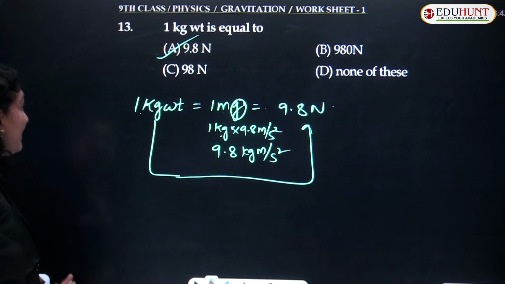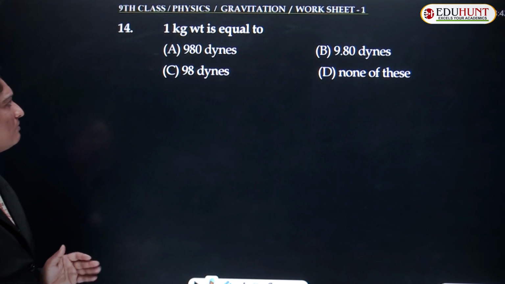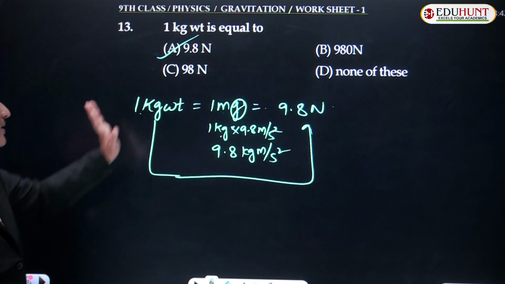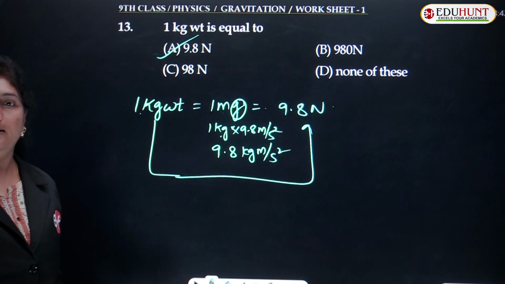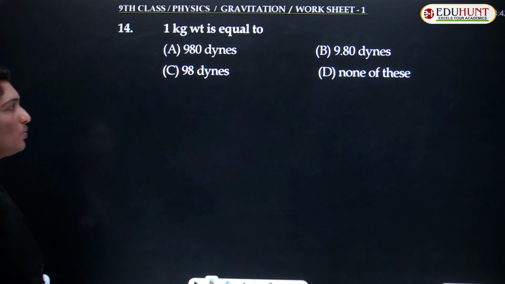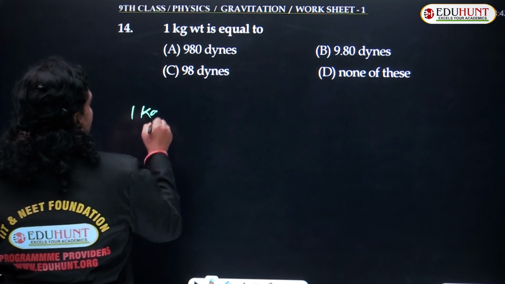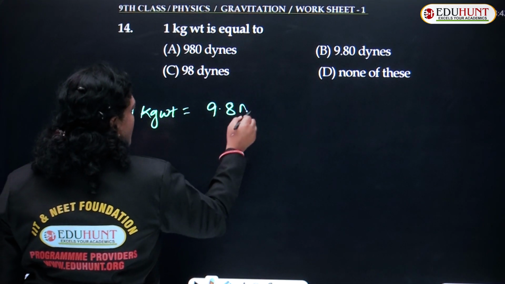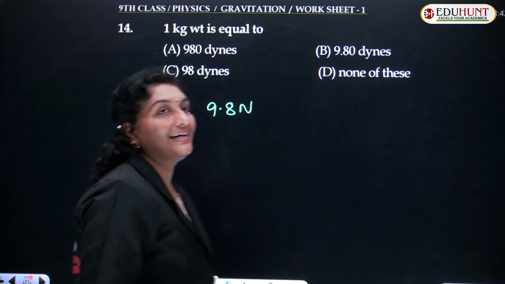So children, moving ahead with the 14th question. 1 kg weight is equal to. Earlier also they were asking 1 kg weight but in the SI system. Now 1 kg weight in the CGS system. So 1 kg weight, just now we have calculated, is 9.8 Newton. Now you want to convert to dyne.